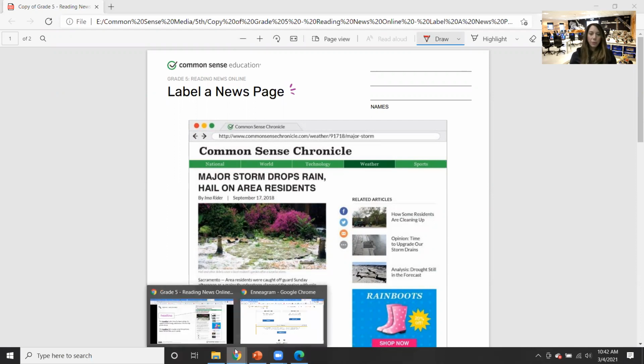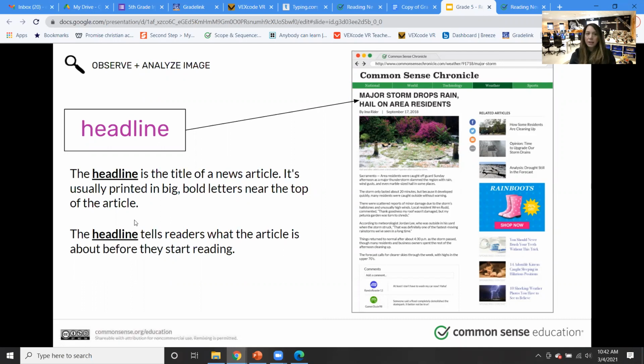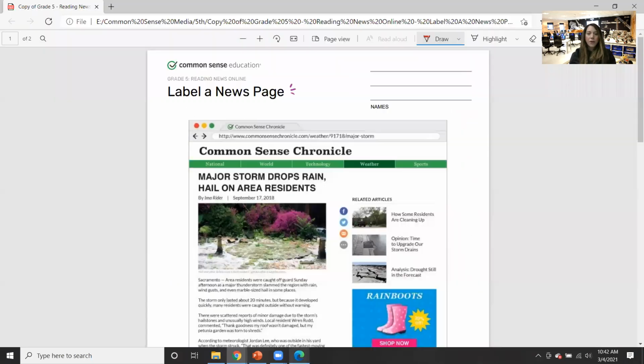So for example, we're going to go through all the parts of an article. So the headline. This is the first part of an article, your headline, right? And the headline is the title of the news article. It's usually printed in big, bold letters near the top of the article. The headline tells the reader what the article is about before they start reading. So: major storm drops rain, hail on area residents. That's the title. So I could just draw around this like this.